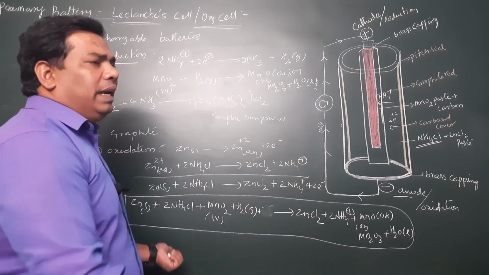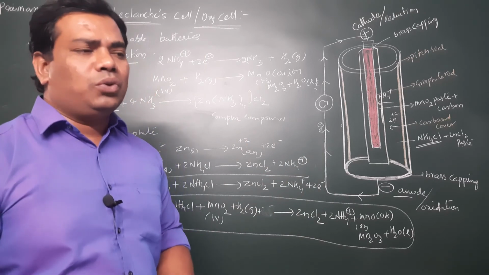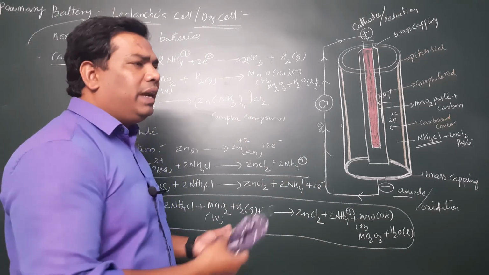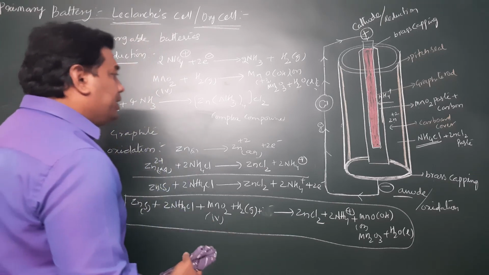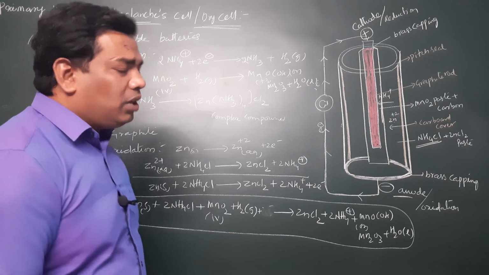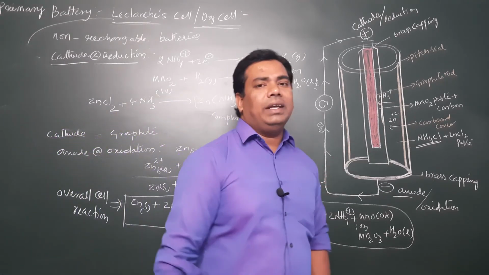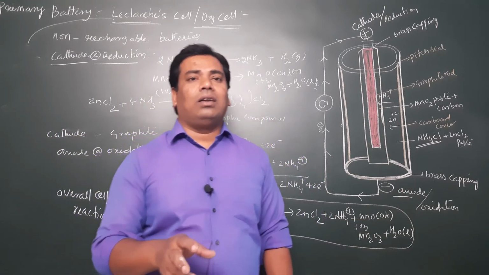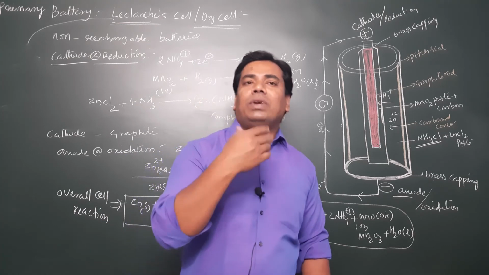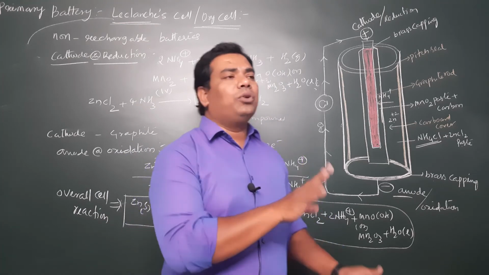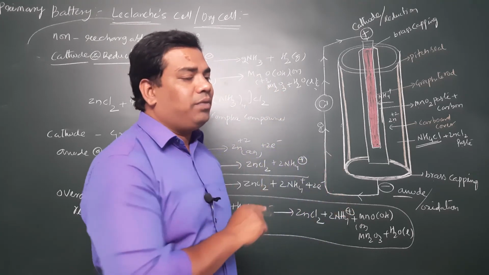The advantage is that it is lightweight and easy to compact, so it is easy to transport from one place to another, and it is cost effective. So that is the advantage. But we have disadvantages also. The main disadvantage of this primary battery is that the durability of the primary cell is very less, whether we are using it or not. That is a disadvantage of the primary battery.